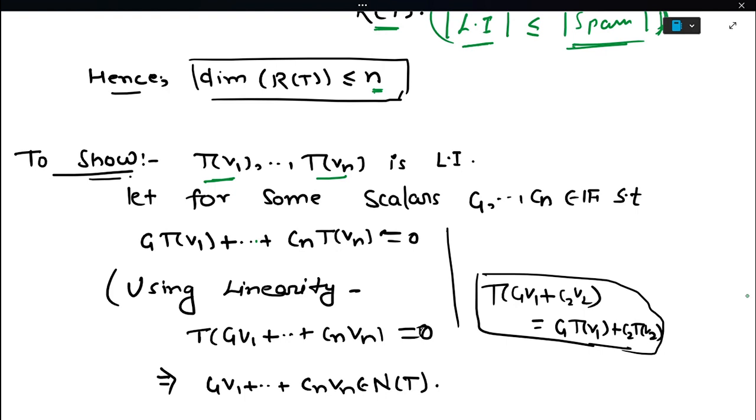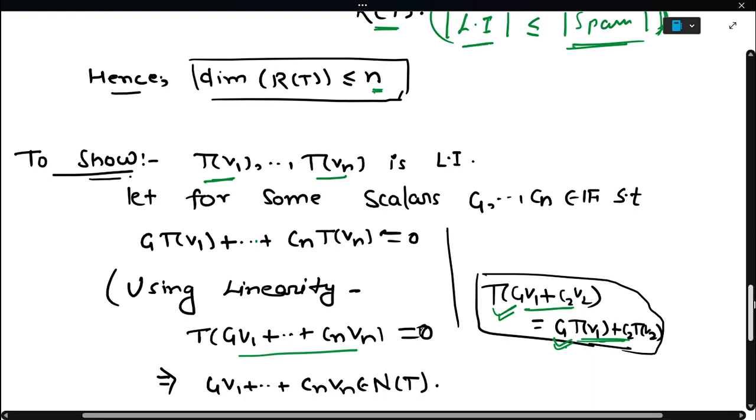Now if we use linearity, what is linearity? T of C1 V1 plus C2 V2 will be C1 T of V1 plus C2 T of V2. So we are given this one, we will write this one in the place of this. Okay, so we can write like this using linearity.